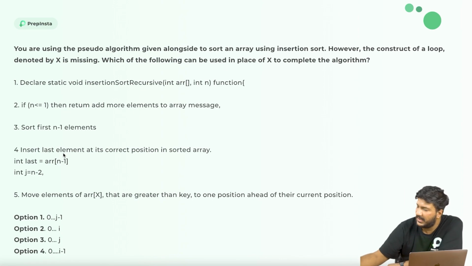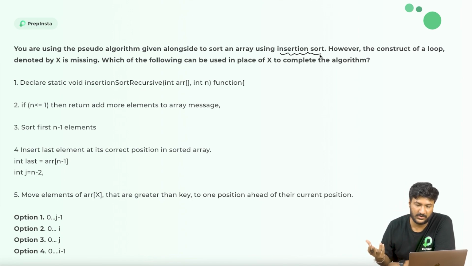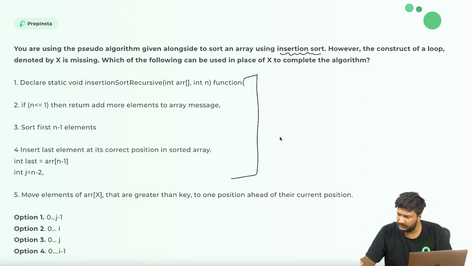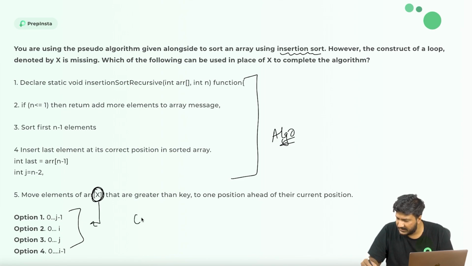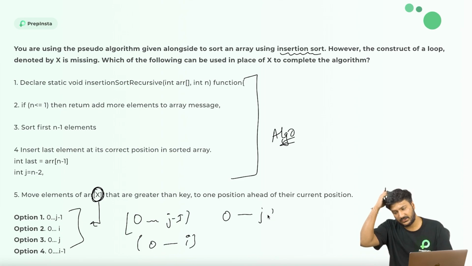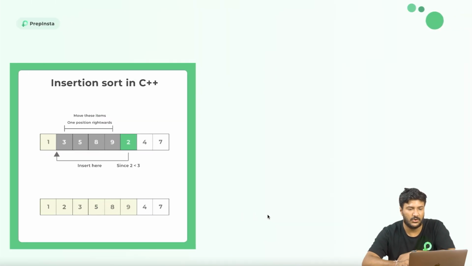So what they are saying is, again, this is an insertion sort algorithm. I hope that you do understand how the insertion sort algorithm works. If not, then I'll explain it to you. This is the algorithm that they have given, and these are the options. You need to find what x is here. So the x value is 0 to j minus 1, or 0 to i, and 0 to j, and so on, right? So they need you to find it, but I'll explain the question, don't worry. But this question is incorrect, and I'll tell you why.